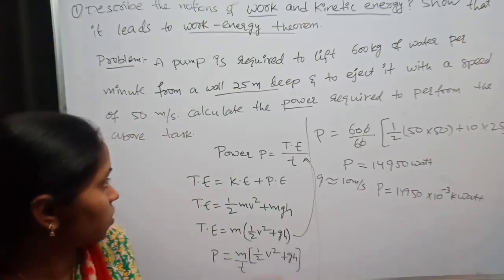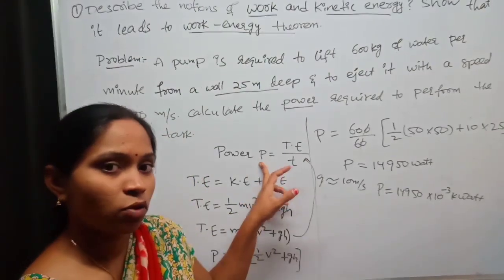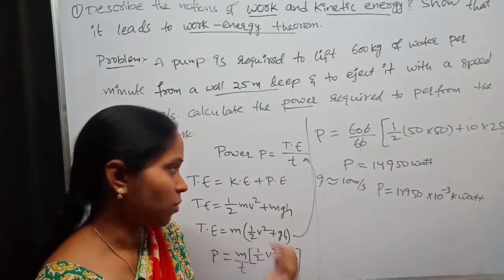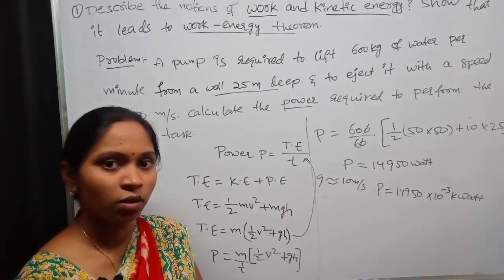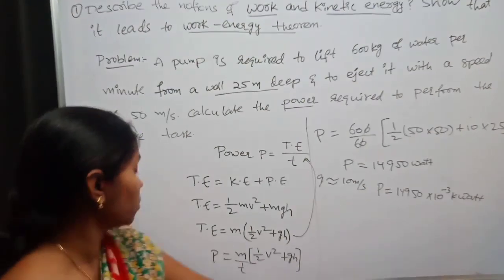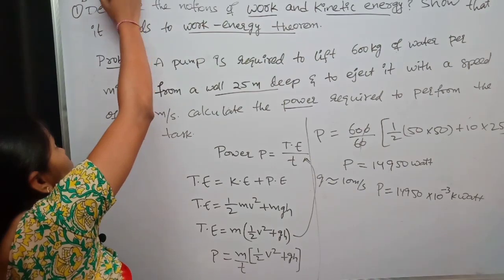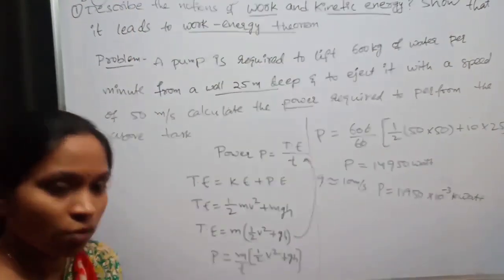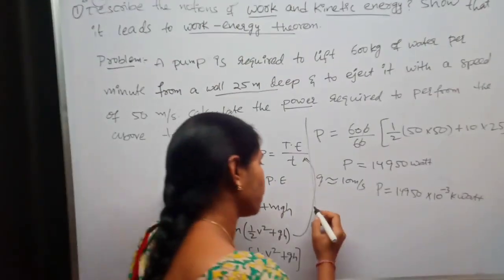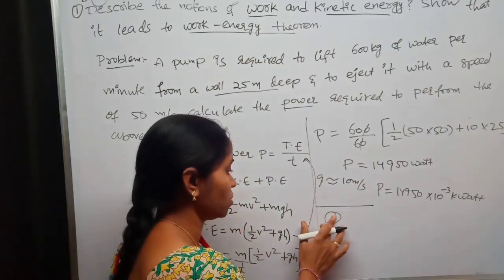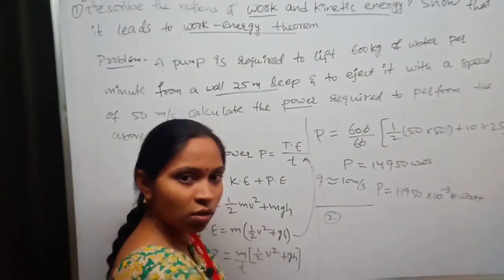Based on the same formula, problems are given and you just solve using the same method. This is a very important 8 marks question for your IPE examination. From work energy power, you will get 2 questions as per blueprint.